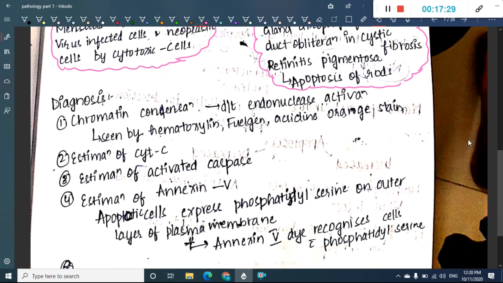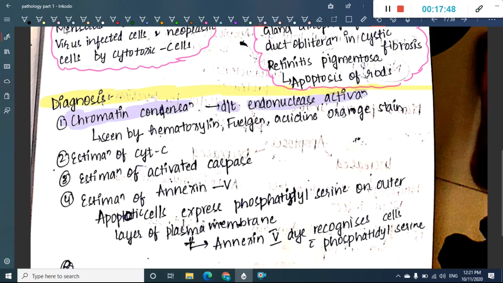Then what do we do in diagnosis? For diagnosis, first we have chromatin condensation due to endonuclease activation.